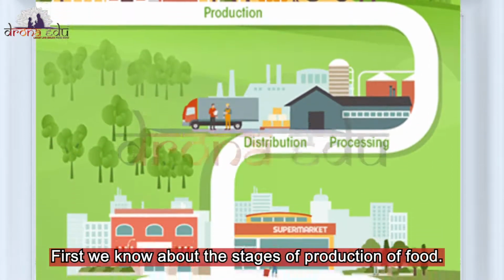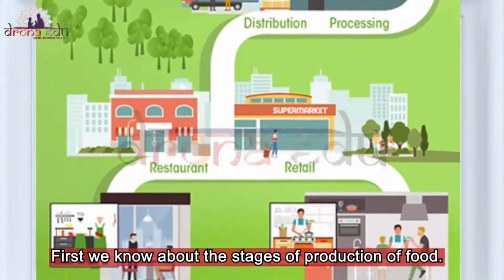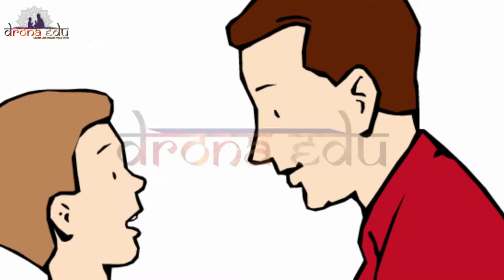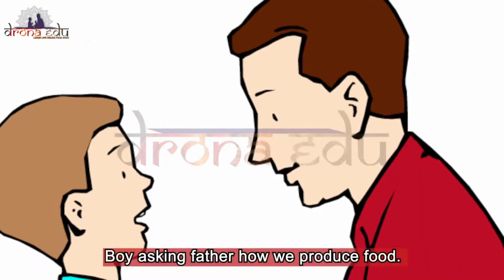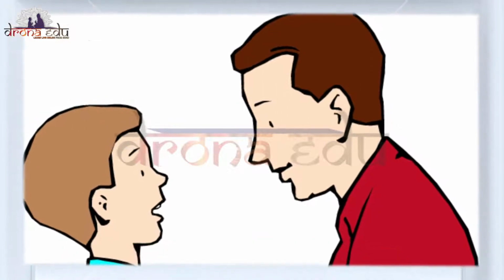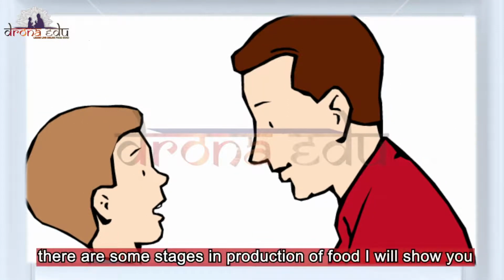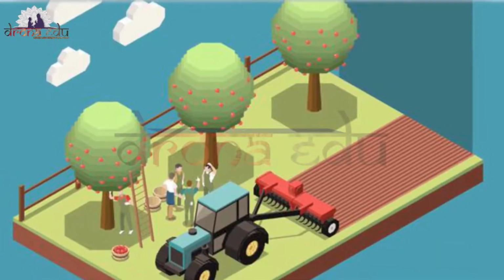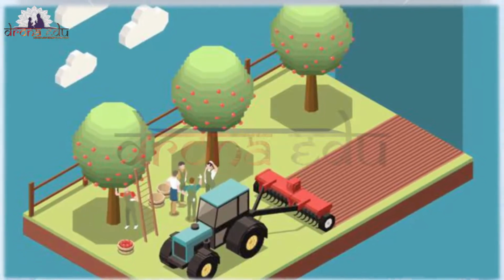Let's know about the stages of food production. See, there was a boy who was asking his father how we produce the food. So the father replies that there are some stages in the production of food. So I'm going to show you. And then he took the boy to the farming land.